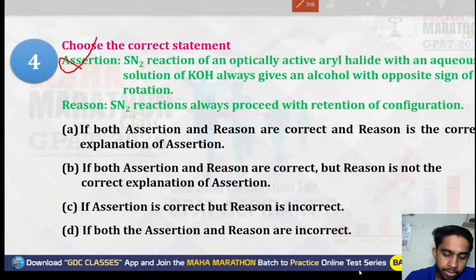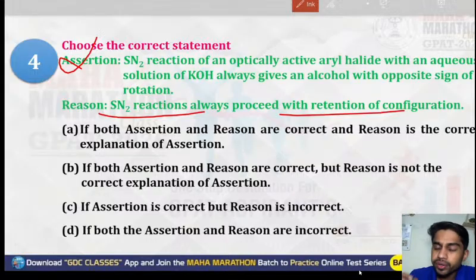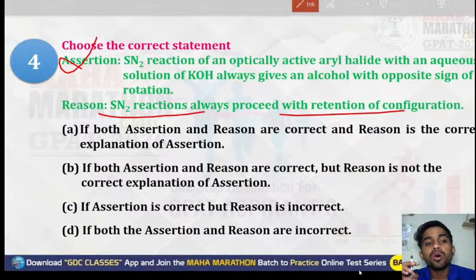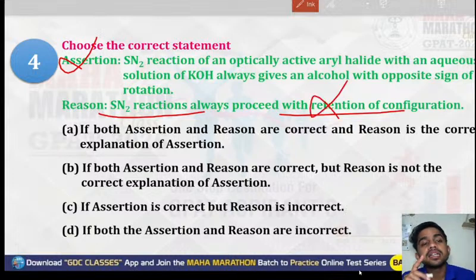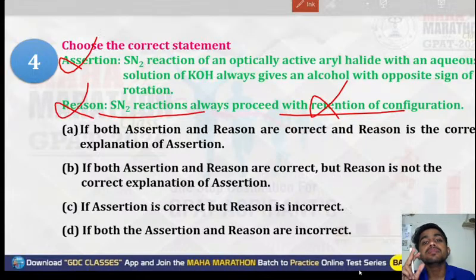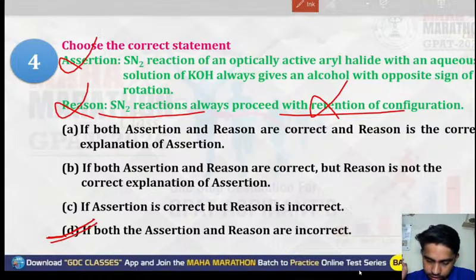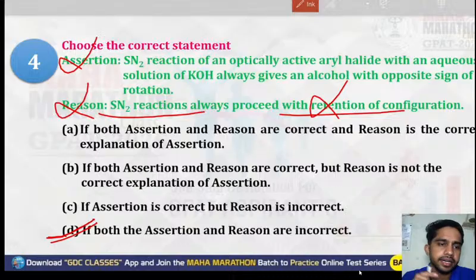The reason says SN2 reactions always proceed with retention of configuration. That is incorrect. SN2 reactions always proceed with inversion, not retention. So both the assertion and the reason are wrong. The correct option is option D, that both assertion and reason are incorrect. Yes, I'm getting the right answers in the chat box also.